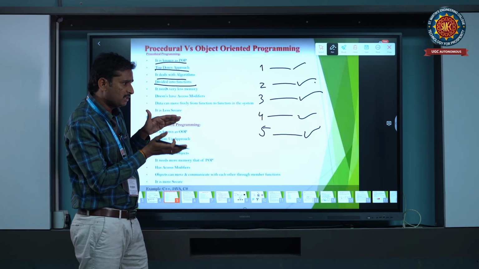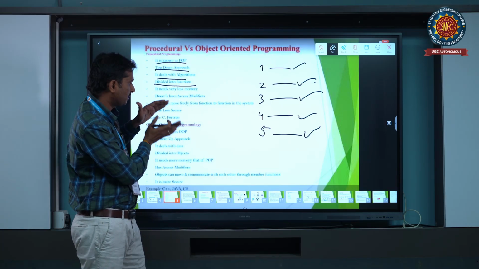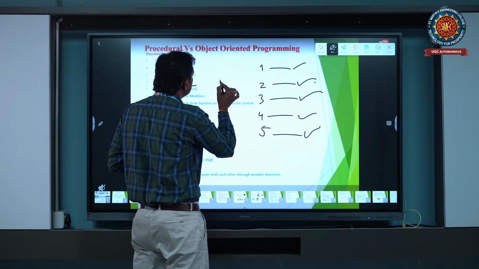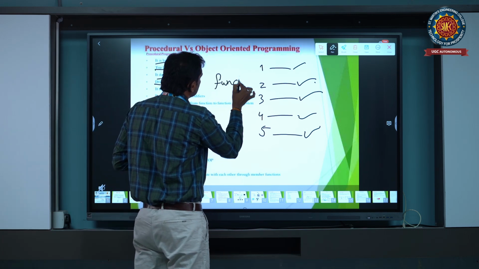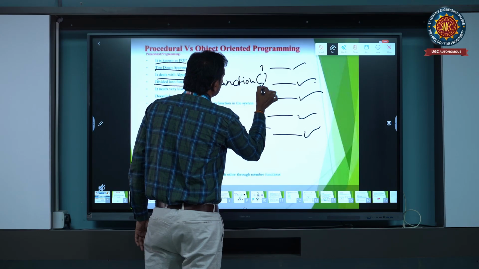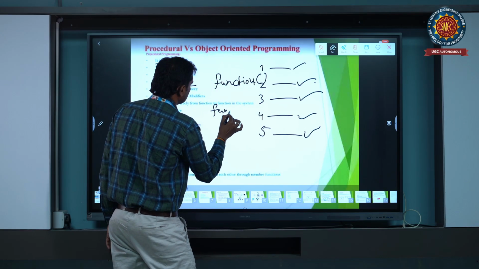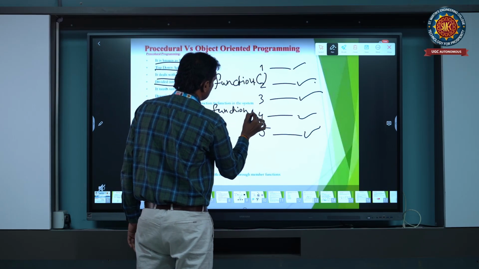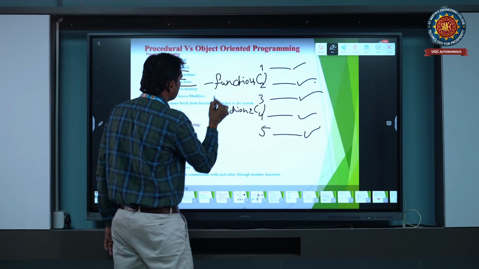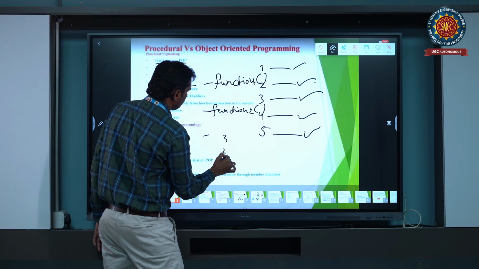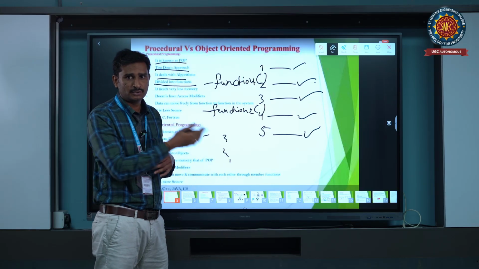A procedural language is divided into functions. Various functions are there. This is one function, and this is function 2. These are the various functions like 1, 2, 3, 4, and N number of functions can also be there.